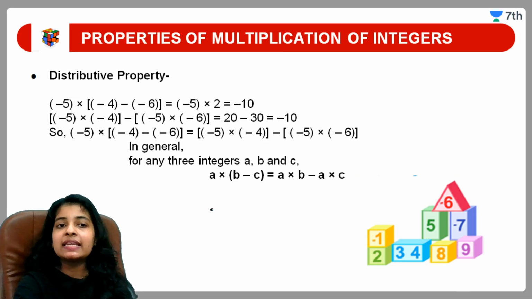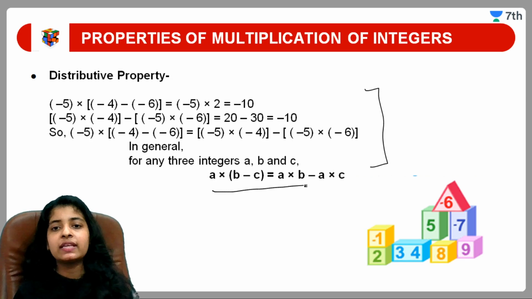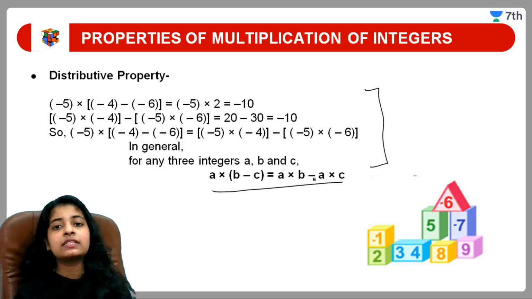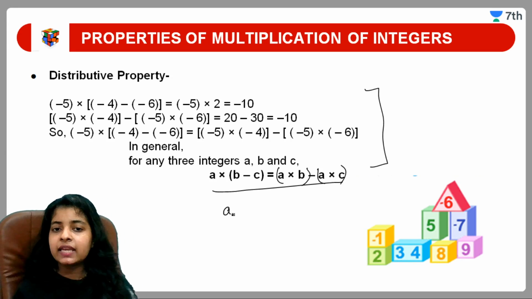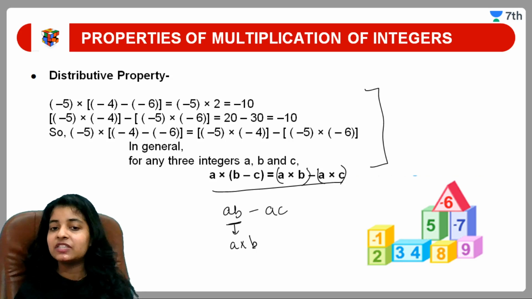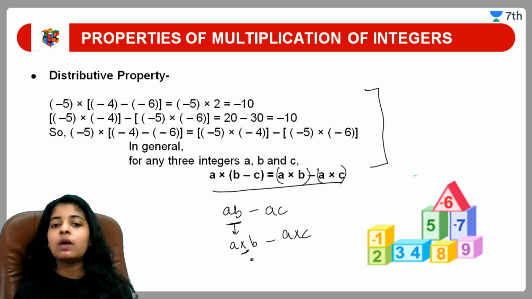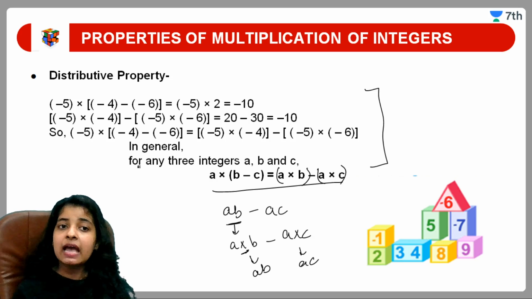Let's move towards the next topic. These are some of the examples that you guys have to perform, and in return we can say this is equal to this. If I am talking about the negative one, it will be equal to A into B minus A into C. I can also write it like AB minus AC. If you have confusion about what AB is, it is the same, students. I can write A into B minus A into C. Both are the same, there is no difference. You can write it as AB and AC. Both are the same. Okay, so this is the example.